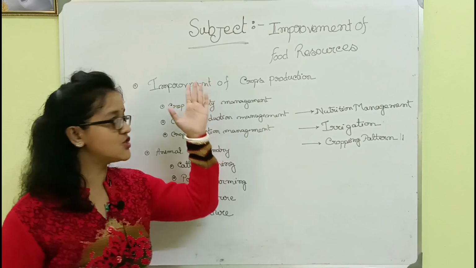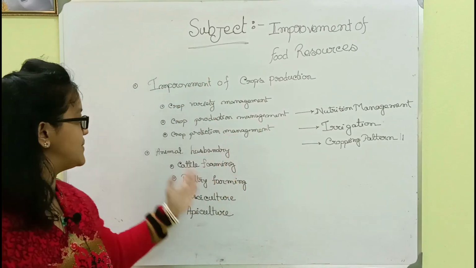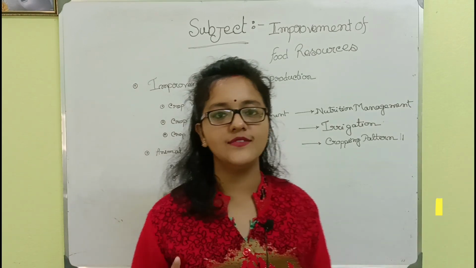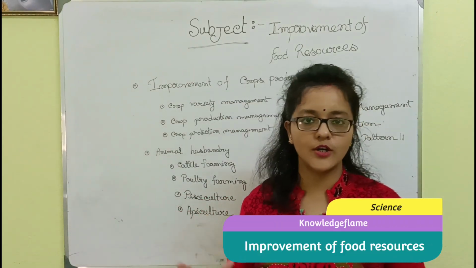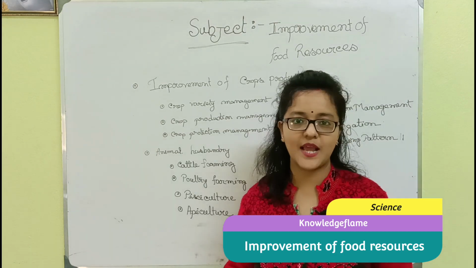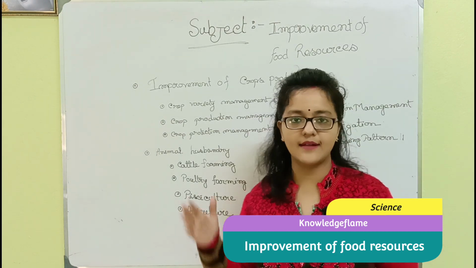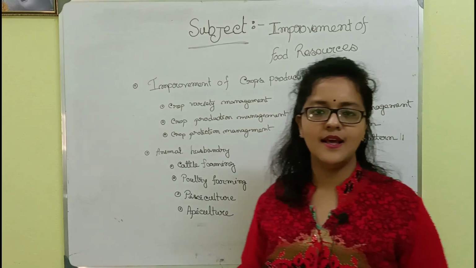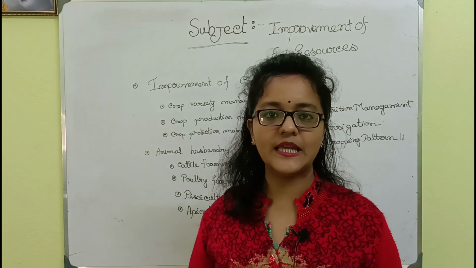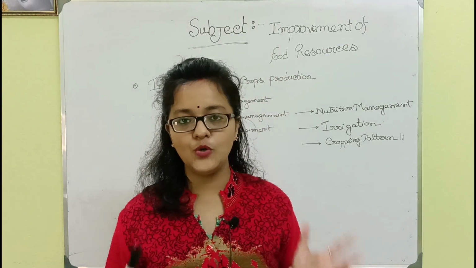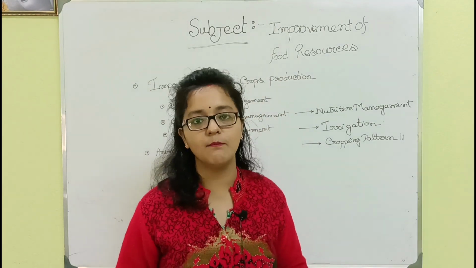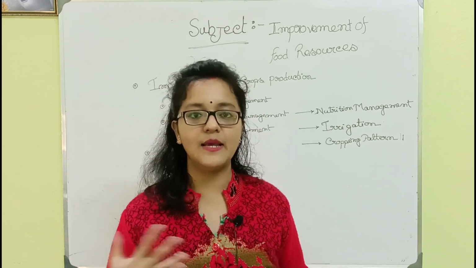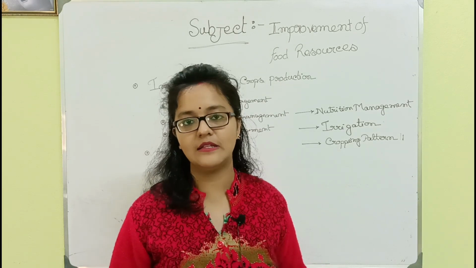Then I will draw attention to the next point, which is animal husbandry, and there are different types of management of livestock, of living organisms, and there is some purpose behind this farming. These are cattle farming, poultry farming, pisciculture and apiculture. What are they? The main purpose behind cattle farming is to get a huge amount of milk, and this is done by the milch animals. By the use of draught animals, we can have labor during the farming system.